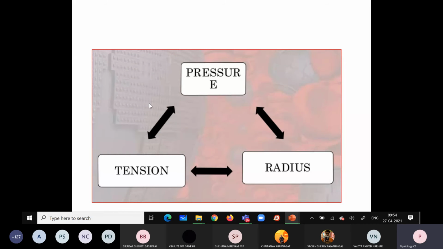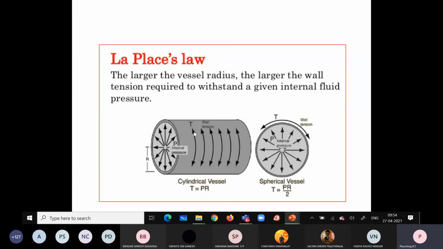So now we'll study the relationship between the pressure, radius and the tension, that will be explained with the help of Laplace's law. What does this Laplace's law explain?